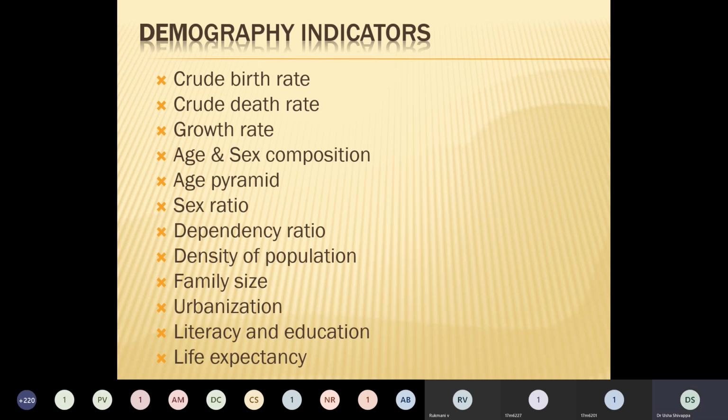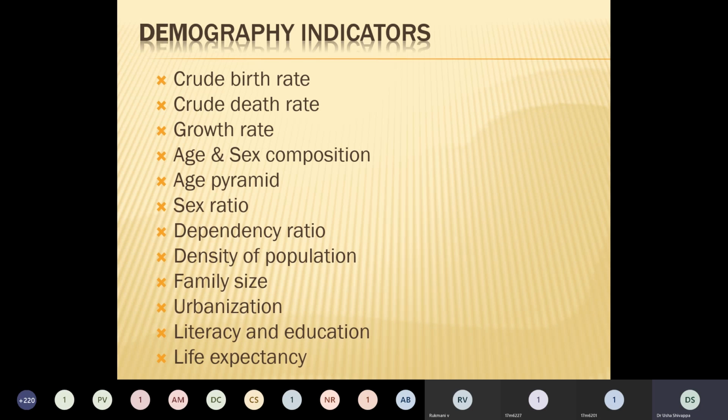Why should you know all this? As I said, you need to know all these rates and ratios to think of a program or intervention which will help the economic growth of the country.